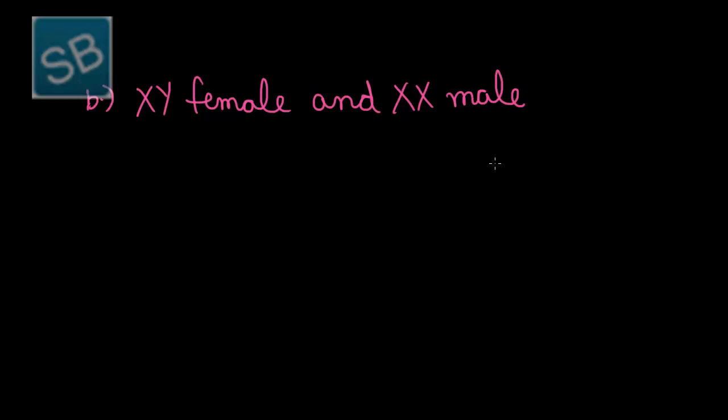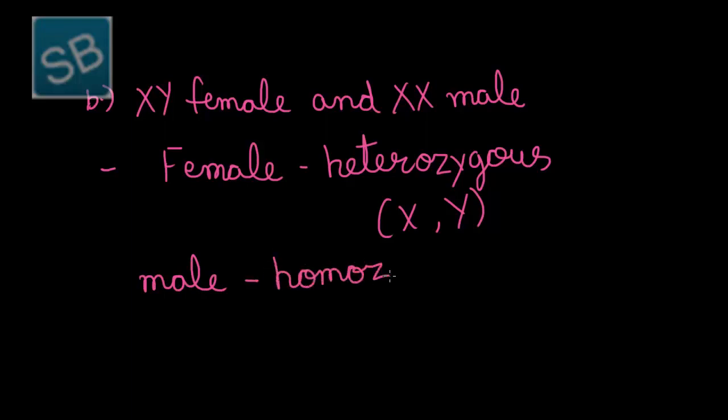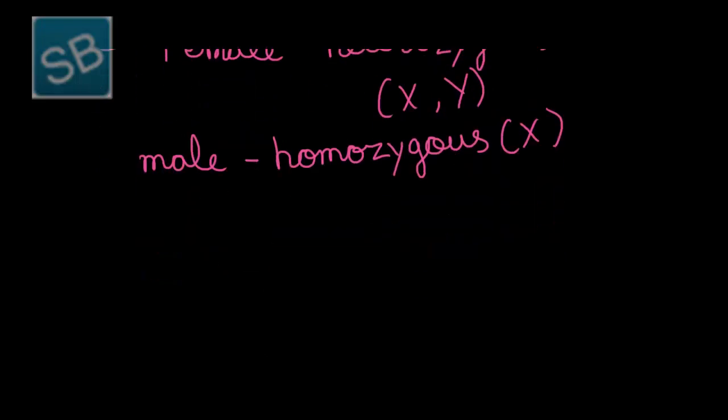As can be seen, this method is entirely opposite to the previous one. In this type of sex determination, the female is usually heterozygous in nature, that is it contains two different types of chromosome, X and Y, while the male is homozygous, containing chromosomes of the same type, which is only X. Thus, XX chromosomes are present in males.